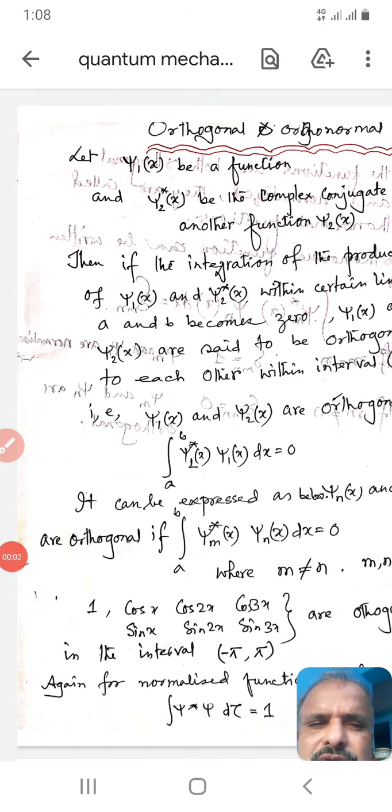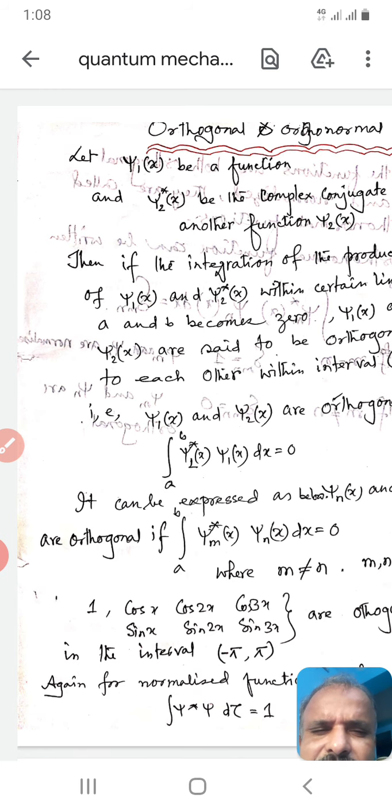Dear students, today we will discuss orthogonal and orthonormal functions. For now, let's think about orthogonal and orthonormal functions. What are orthogonal and orthonormal functions? Let's take two functions, psi 1(x) and psi 2(x).